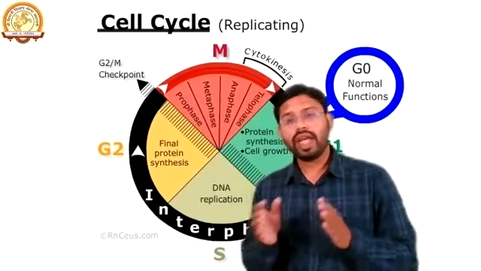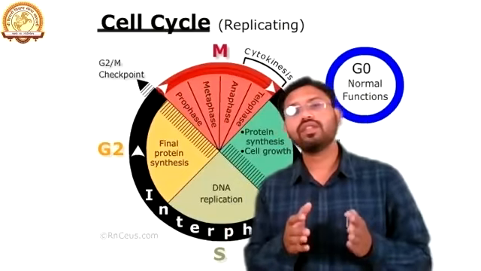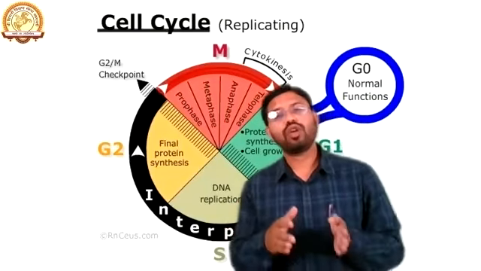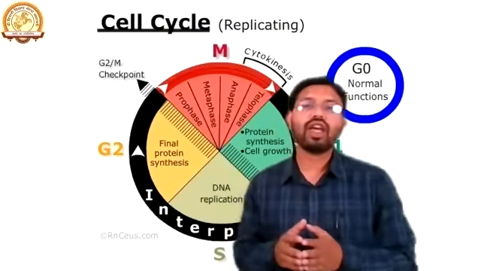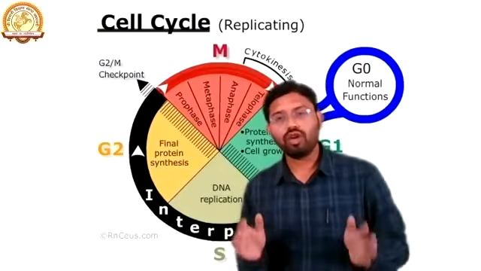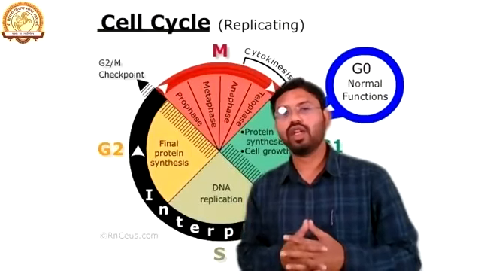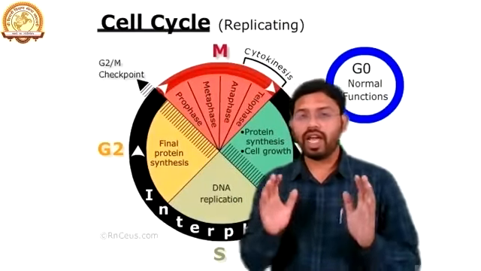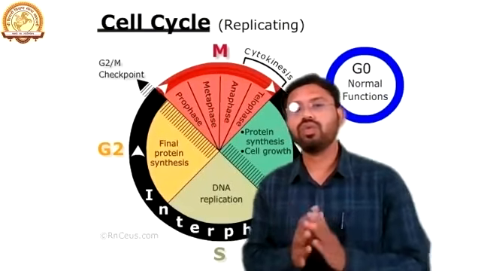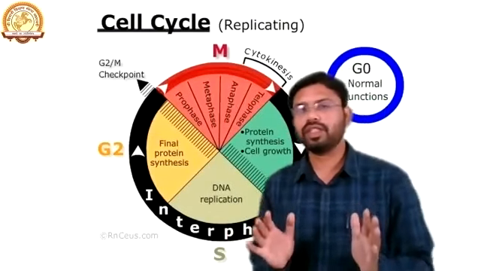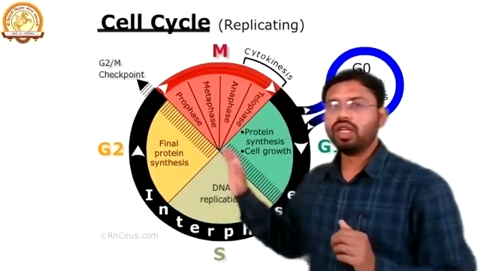Haploid and diploid, what do they mean? If you are talking about haploid, it means it has n number of chromosomes, which is half the number of chromosomes. And if you are talking about diploid cells, then they have double the number of chromosomes. It means 2n number of chromosomes. Diploid means 2n, and n refers to the number of chromosomes. Okay, so this is one of the basic things that you should know before studying the cell cycle.